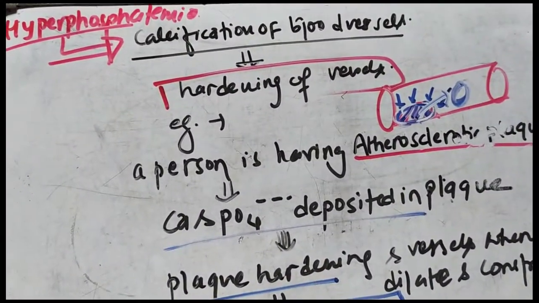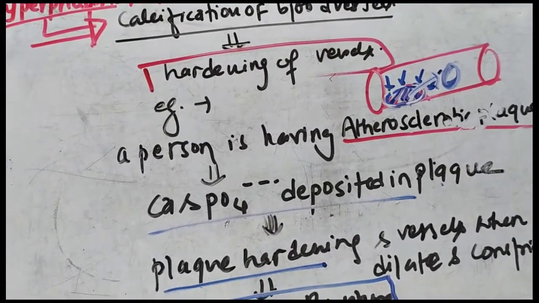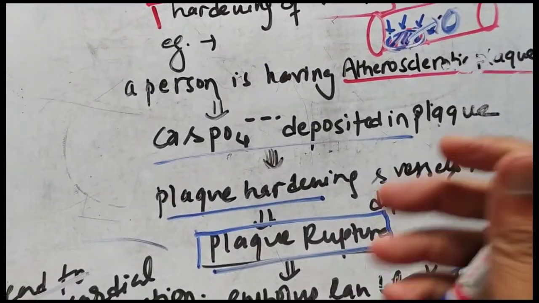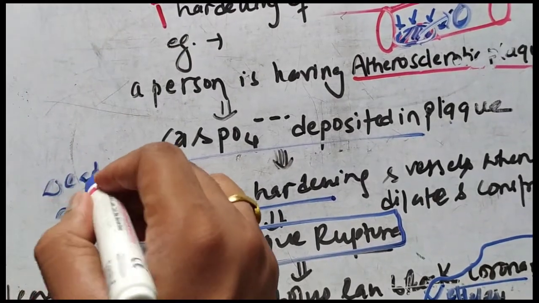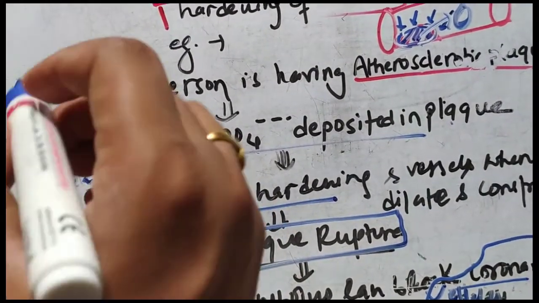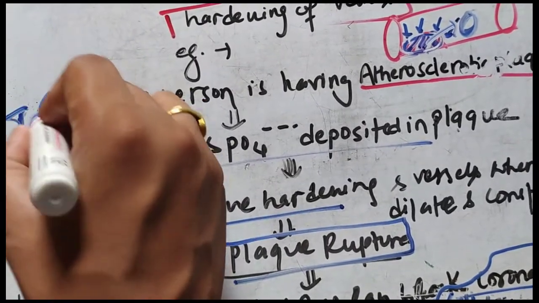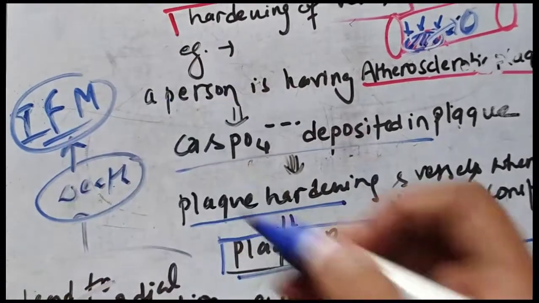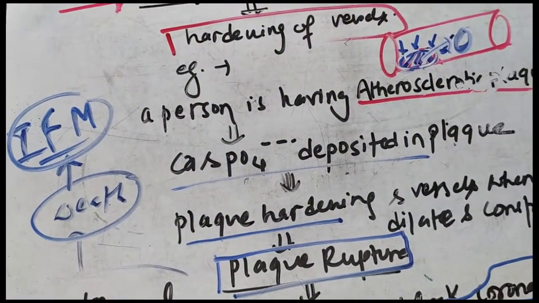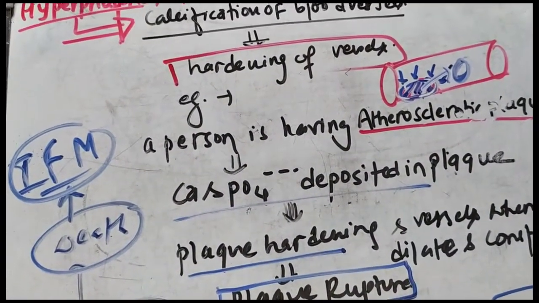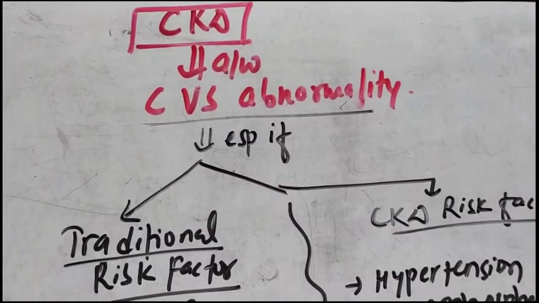This is one example of hyperphosphatemia, and due to hyperphosphatemia, it ultimately leads to myocardial infarction, and ultimately to death. A real example of this is the Indian Foreign Minister Sushma Swaraj. Her death was basically due to myocardial infarction, but she was a known case of chronic kidney disease.